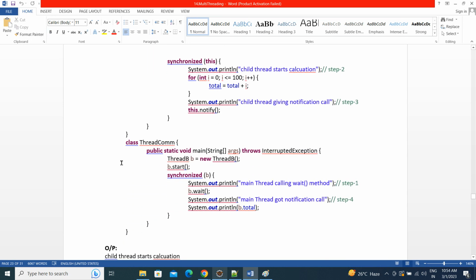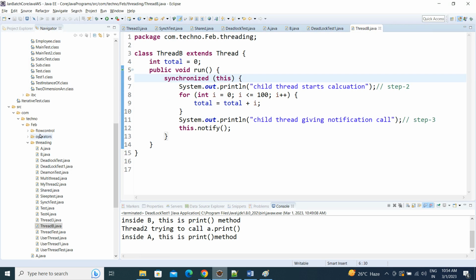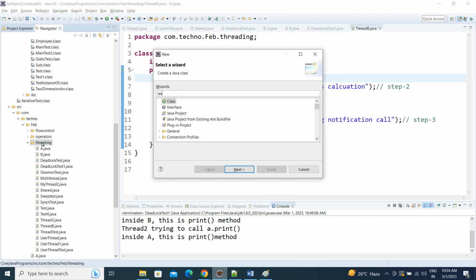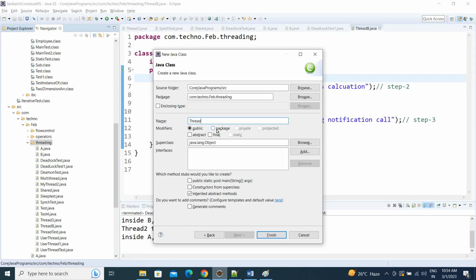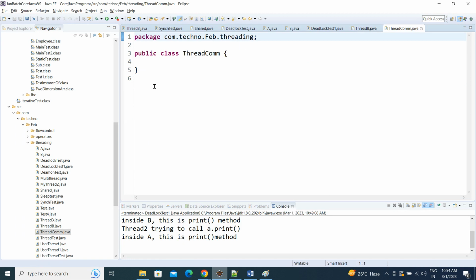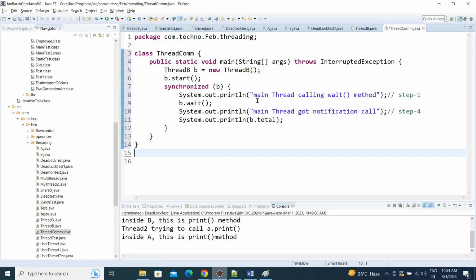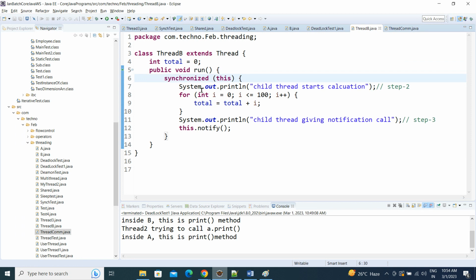Let's add the class for thread communication. What is the use of this thread?